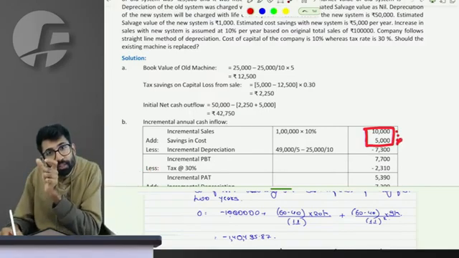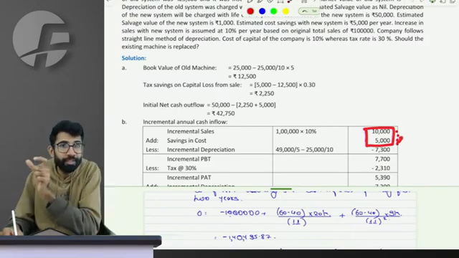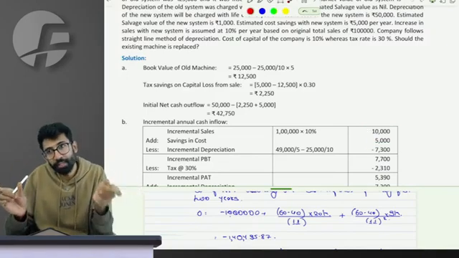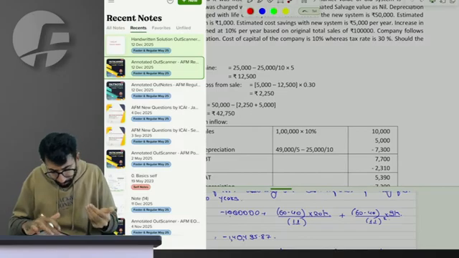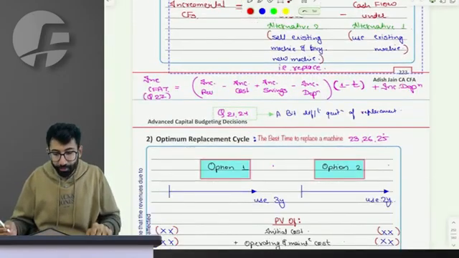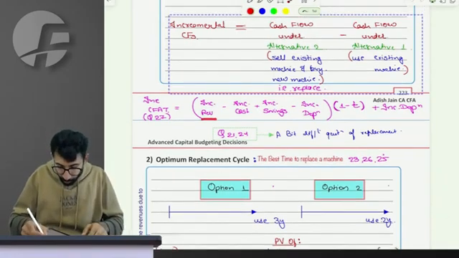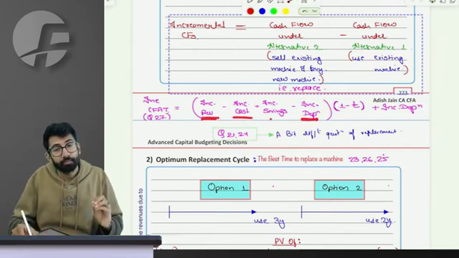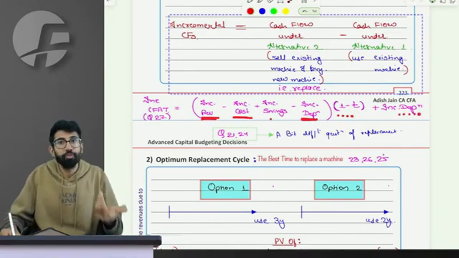how much in the new will be the amount of depreciation? How much will be the incremental depreciation? So first let's think of depreciation here, then depreciation here, then we get incremental depreciation. Sir, how did you know we have to talk about depreciation? Let me explain it to you. Boss, you have to realize, generally what is the formula of CFAT? Sir, revenue minus cost minus depreciation gives you PBT, minus tax gives you PAT, plus depreciation gives you CFAT.